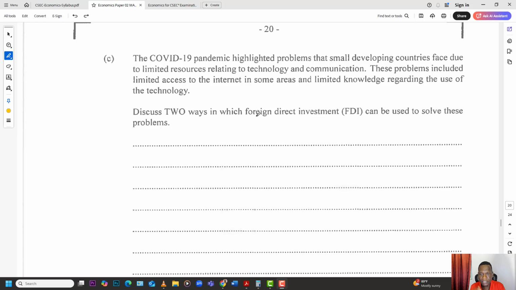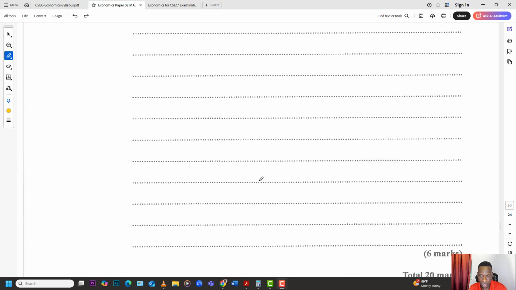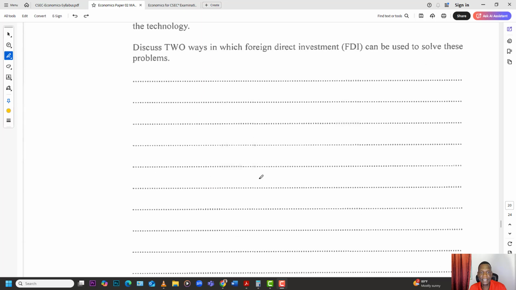And I'm saying here that if a foreign direct investor comes, they can improve our infrastructure so that we're able to have better internet, and also they can bring their knowledge and know-how to train our local people in the use of these technologies, how to repair them, how to install them, etc. That is going to help our people as a whole. So both infrastructural development and human resource development. That is what FDI can do as it relates to internet and the technologies out there. So you can develop those points as best you can, and that would be the answer for that one.